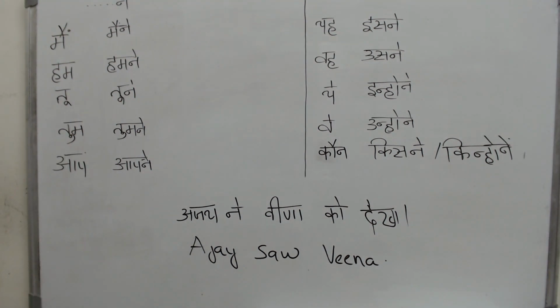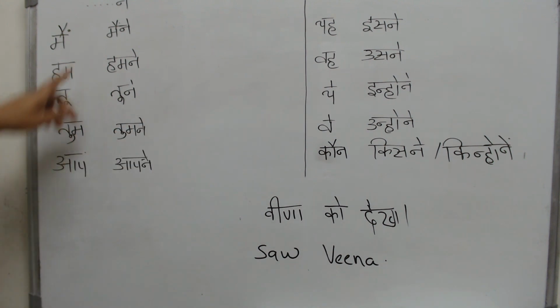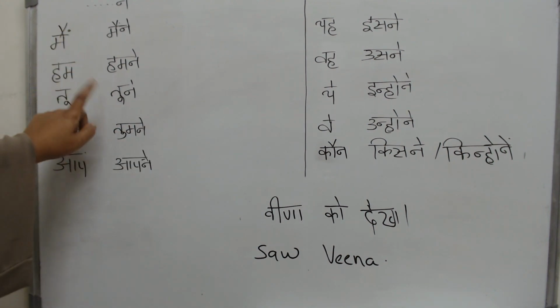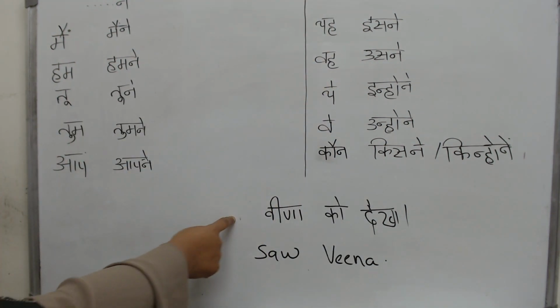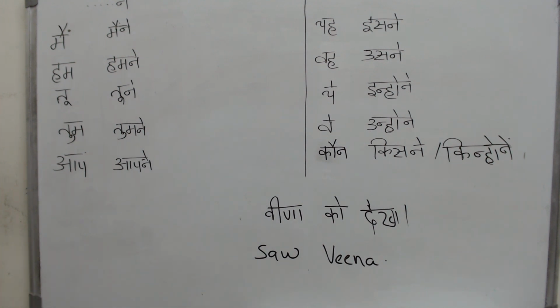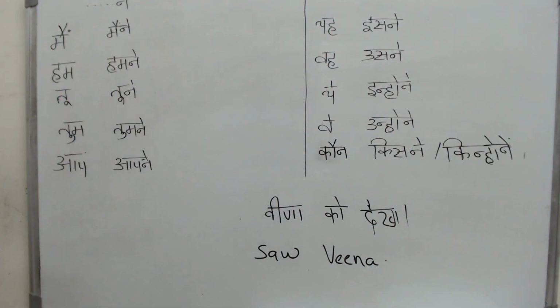So now I have taken a basic sentence. Ajay ne Veena ko dekha. Ajay saw Veena. If who saw Veena was one of these people, then how will we say that? मैंने वीणा को देखा, हमने देखा, तूने देखा, तुमने देखा, इसने देखा, उसने देखा. You will not say यह ने देखा. For saying that he saw Veena, you will not say यह ने देखा. You will say इसने देखा, उसने देखा.